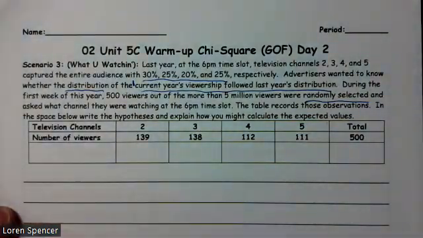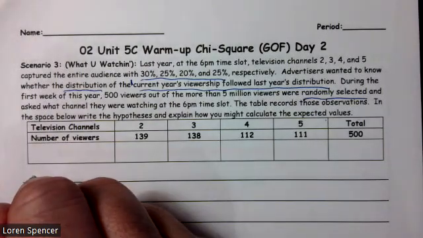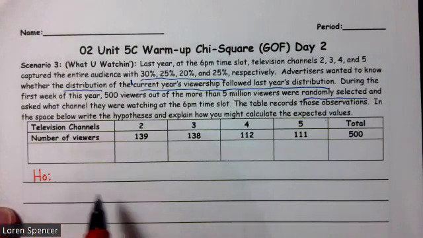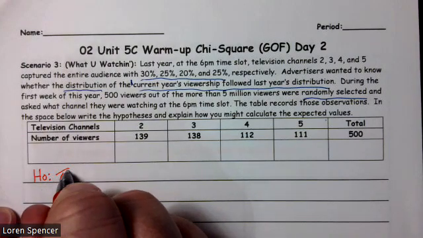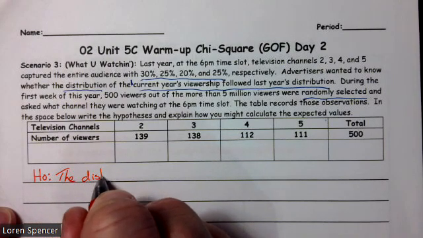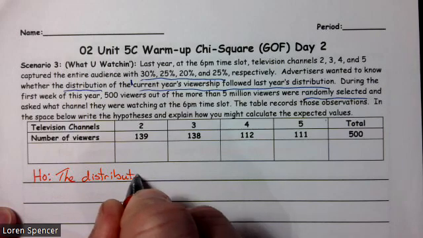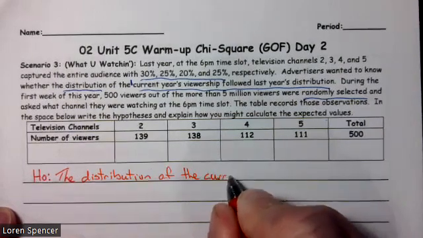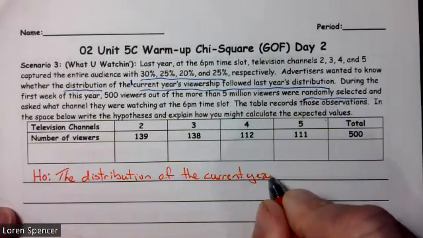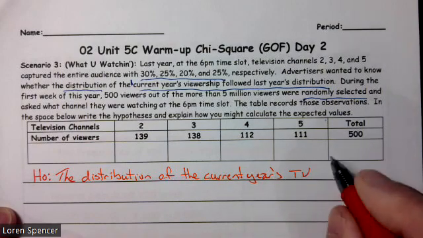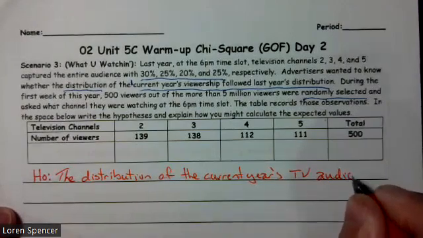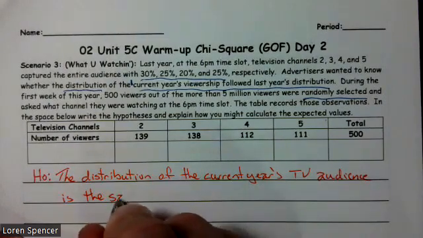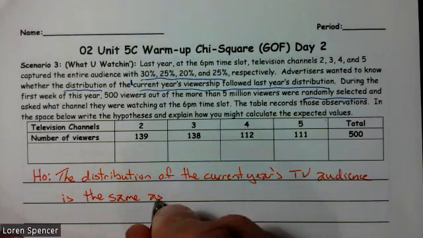So I'm going to start off and say my null hypothesis is, and remember the null, the H0, always is positive, always test positive. So the distribution of the current year's TV audience is the same as last year's.